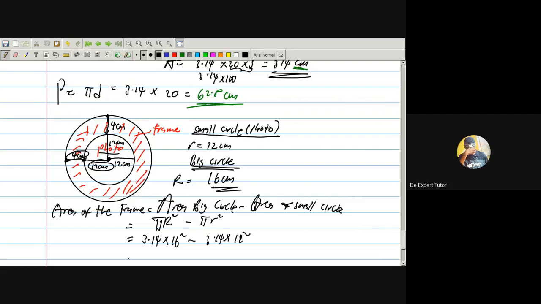All right, then we multiply. 3.14 times 16 square minus, 9 minus 5. So this will be 803.84 minus this one gives me 351.9. The answer is 452.16.